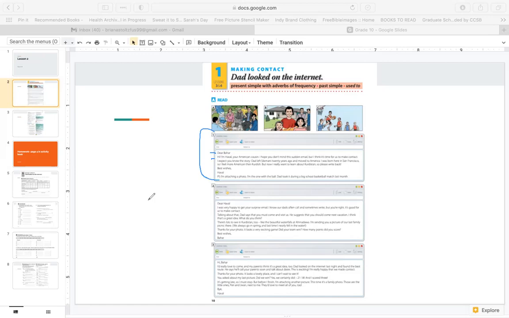P.S. I'm attaching a photo, the one with the ball. Dad took it during a big school basketball match last month. Which photo is he talking about? Well, it's the one with the ball, and it's at basketball, so it's this photo here. So his name is Haval. He's writing to Bahar. Haval's dad left Soleimani. So Haval feels more American than Kurdish.